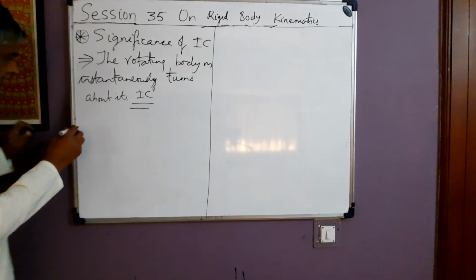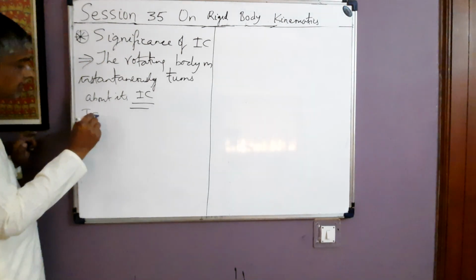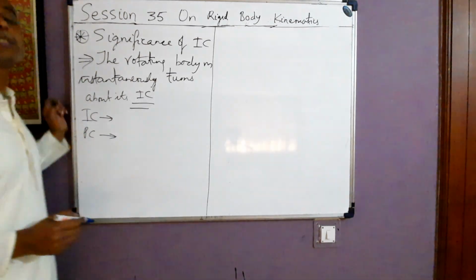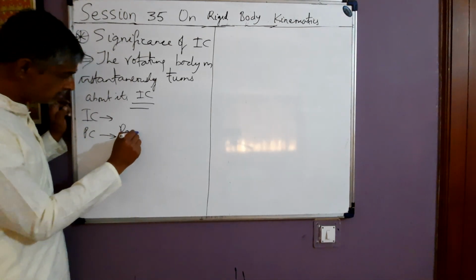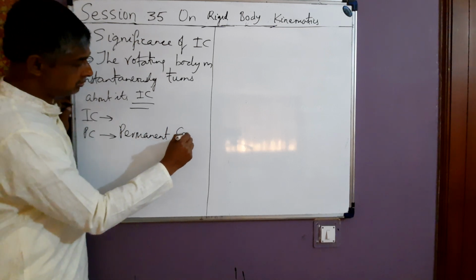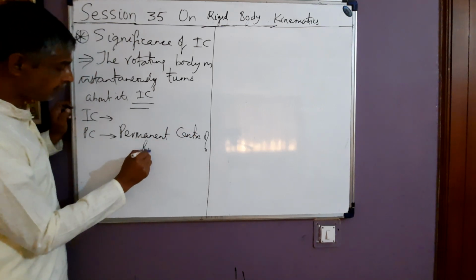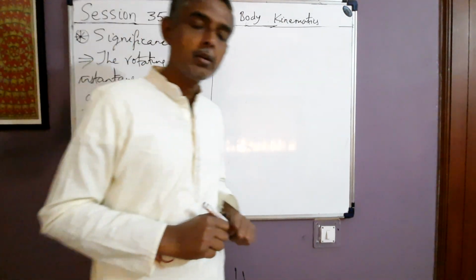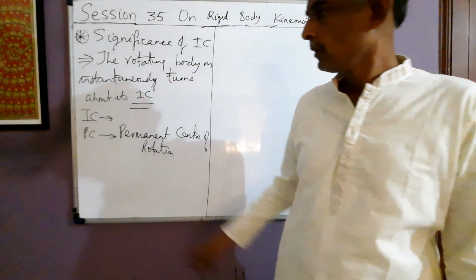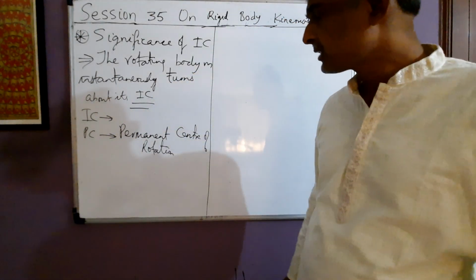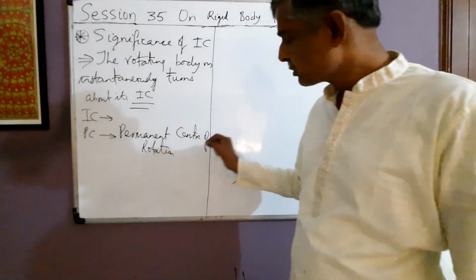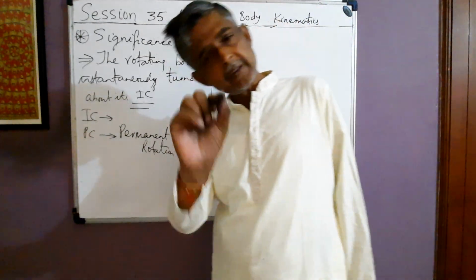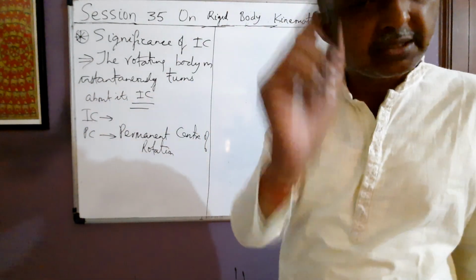Now one thing, we should distinguish two concepts, IC and PC. IC meaning instantaneous center of rotation and PC meaning permanent center of rotation. So what is the difference between these two? First, let us take the concept of PC, permanent center of rotation. Permanent center of rotation means one location of M is always at rest with respect to F. The same location of M is at rest with respect to F at all instants. That is called the permanent center of rotation.